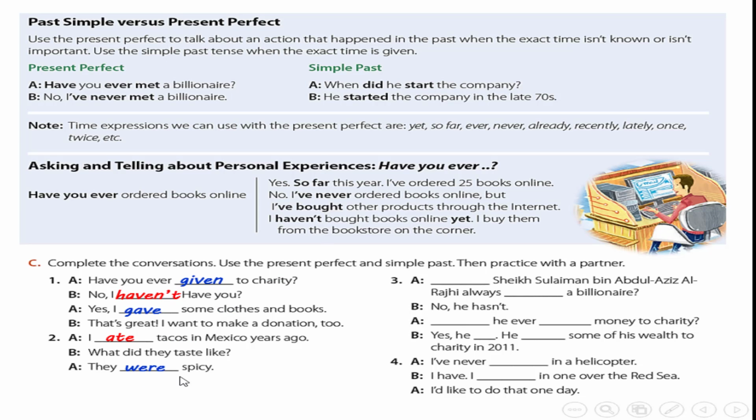They were spicy. Sheikh Sulaiman ibn Abdul Aziz al-Rajhi, always a billionaire. Has Sheikh Sulaiman always been a billionaire? No, he hasn't. Has he ever given money to charity? Yes, he has. He gave some of his wealth to charity in 2011. I've never been in a helicopter. I flew in one over the Red Sea. I'd like to do that one day.